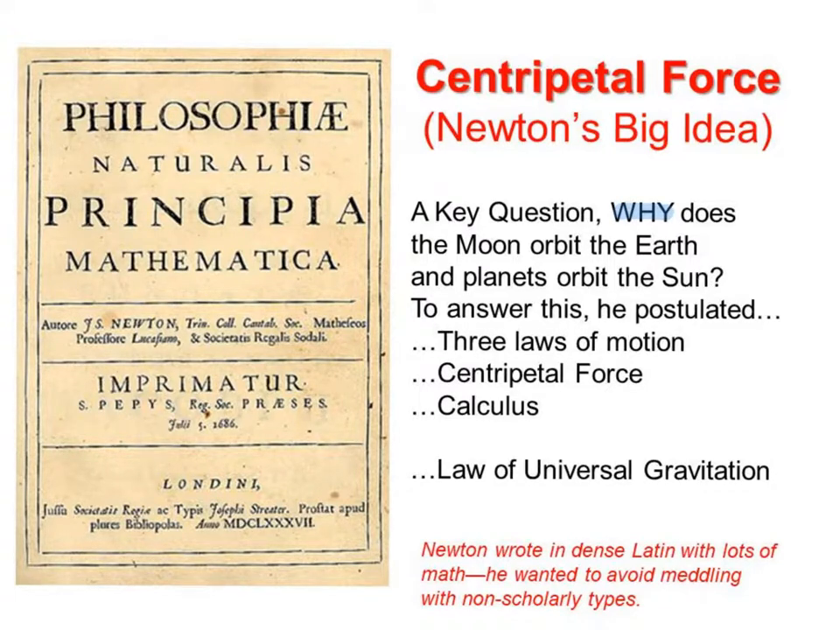To answer the idea of why the moon orbits the Earth and the planets orbit the sun, he wrote this book called the Principia. In this, he proved 3 laws of motion, which we studied during the first semester, centripetal force, which we're going to study now. He developed calculus, breaking things up into little parts, and he also developed the law of universal gravitation. Of course, this was all in a very dense Latin.